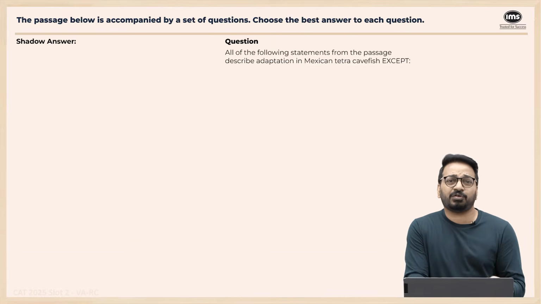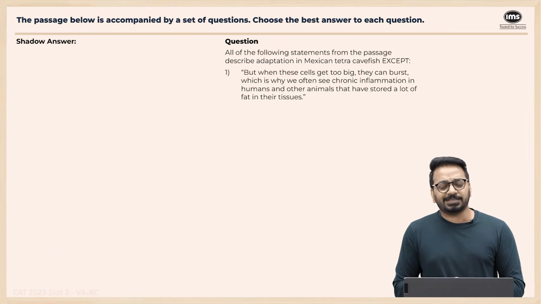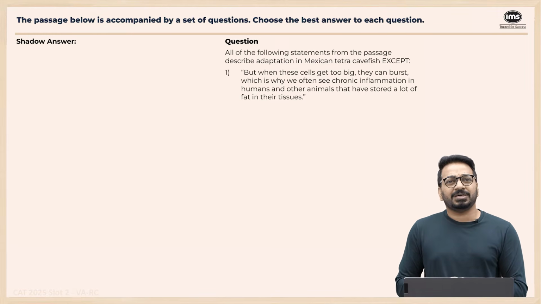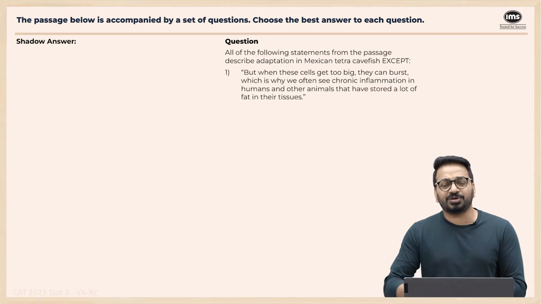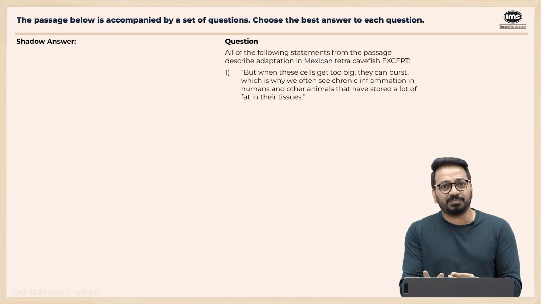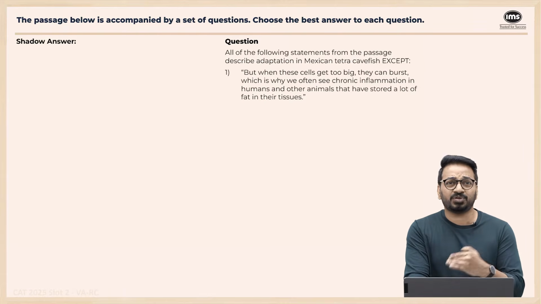So for this, you cannot frame a shadow answer, so we have to go to the options. First one: but when these cells get too big, they can burst, which is why we often see chronic inflammation in humans and other animals that have stored fat in their tissues. Now, this is not a statement about adaptation of tetrafish. This is talking about something else. So I'm not sure whether this is actually an adaptation. So I think this is the except answer, but we'll keep this, look at the rest. So 3 statements should be an adaptation, 1 should be not.